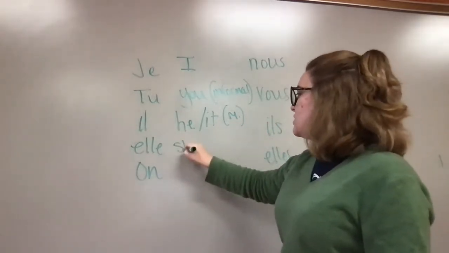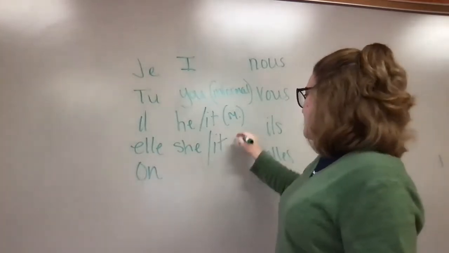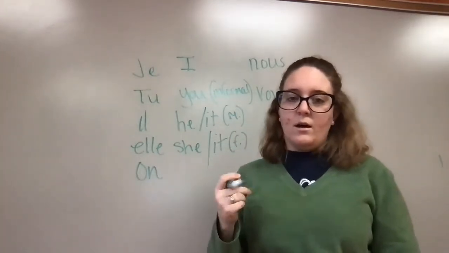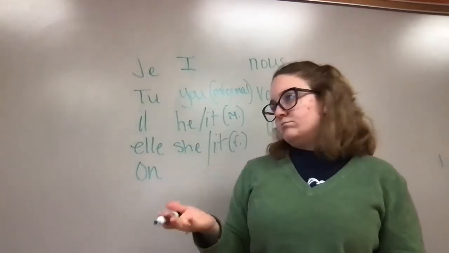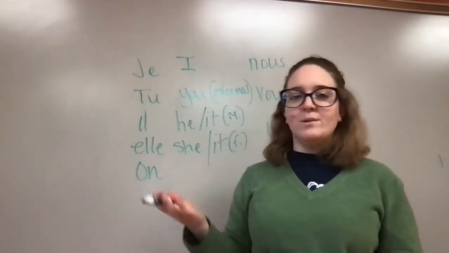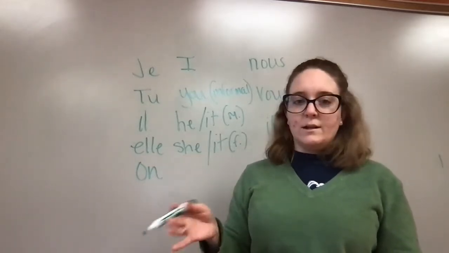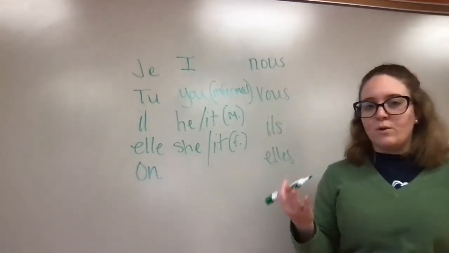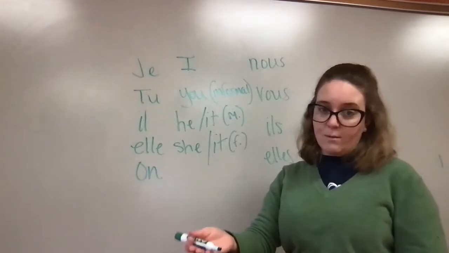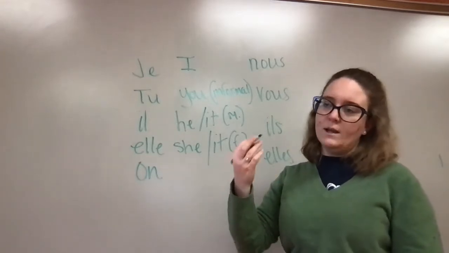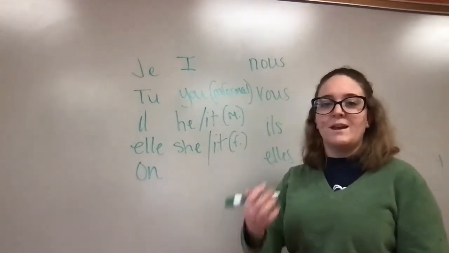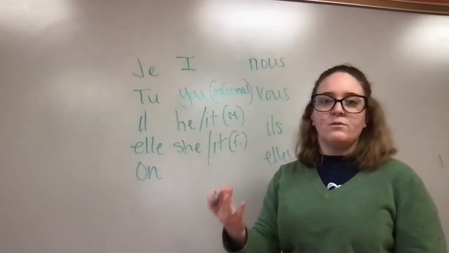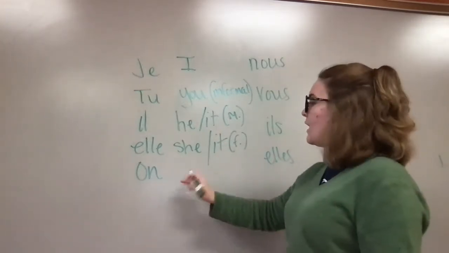Elle is she, can be it when we're talking about a feminine object. So we've already talked about la table, la bibliothèque, la calculatrice. Those are some feminine objects that we've talked about previously. If we were describing those objects, it is modern, it is big, whatever, we would say elle est moderne, elle est grande, which you guys don't know the adjective for big yet, but we'll get there.